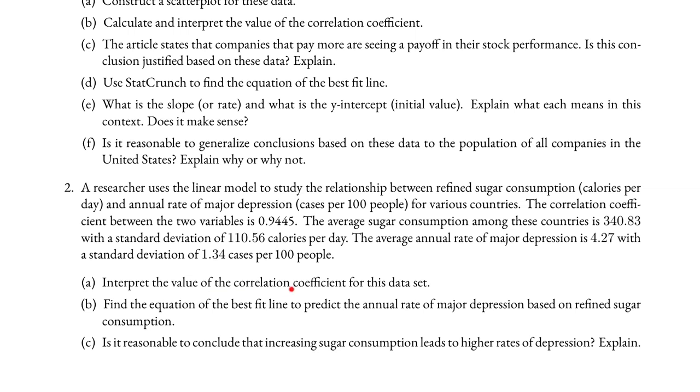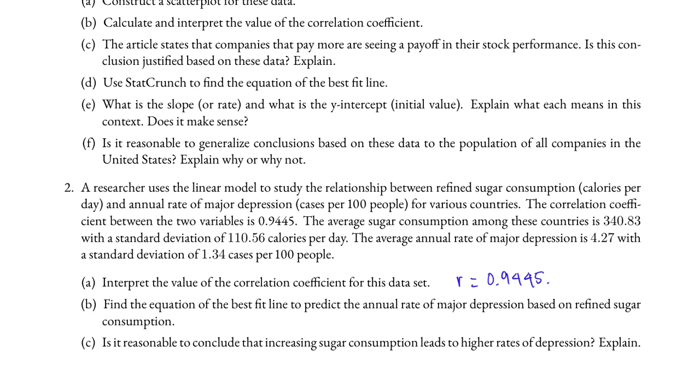Interpret the value of the correlation coefficient for this data set. We were given the correlation coefficient r equals 0.9445. This is almost close to 1. So we see that there is a positive upward relationship between refined sugar consumption and annual rate of major depression.